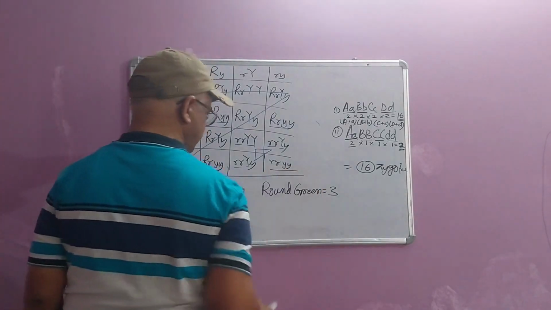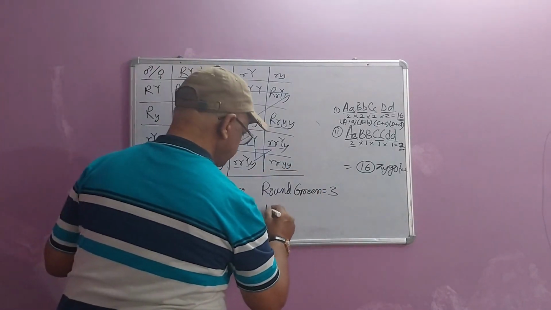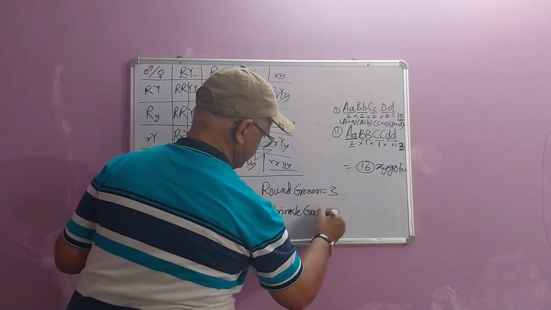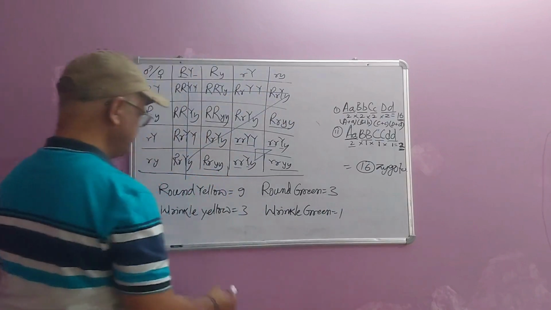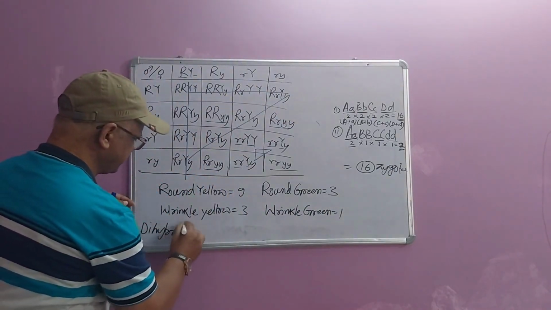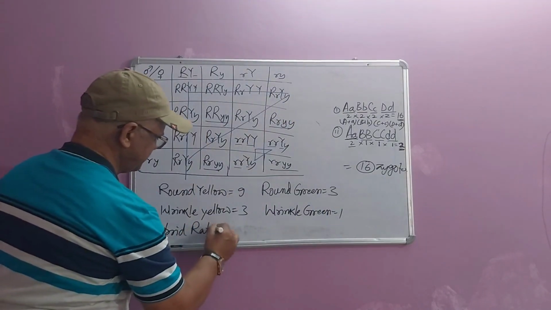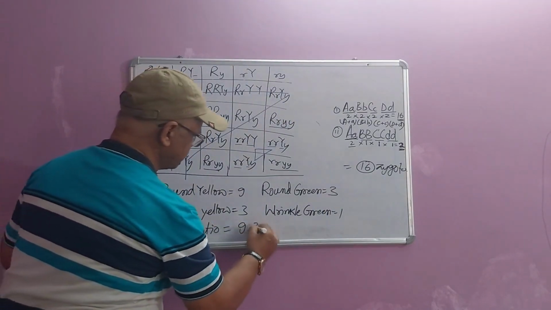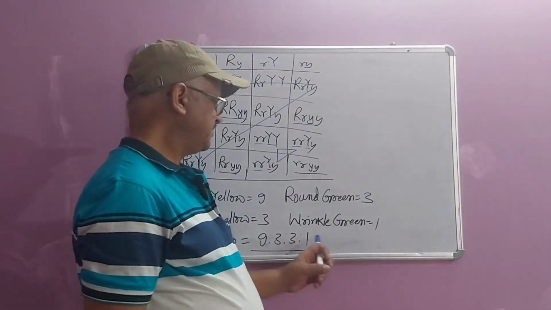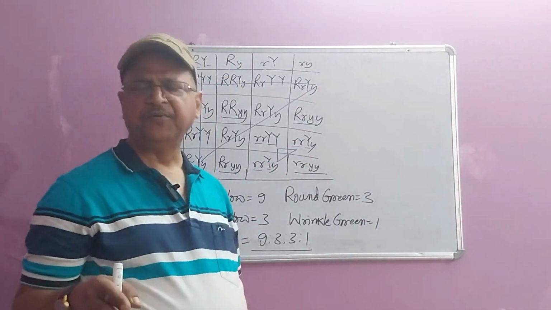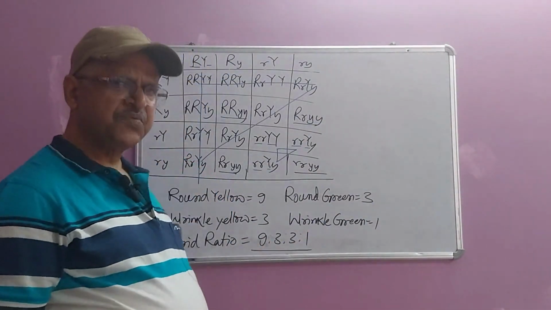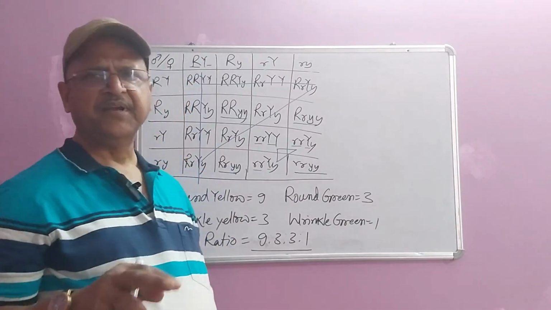Now this last one is wrinkled green. It is only 1. So the dihybrid ratio is 9:3:3:1. Just when Mendel found the dihybrid ratio to be 9:3:3:1, his mathematical brain started tickling.